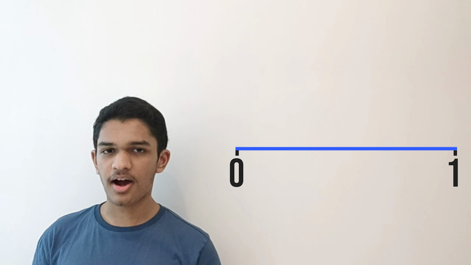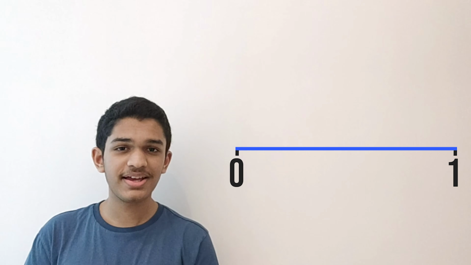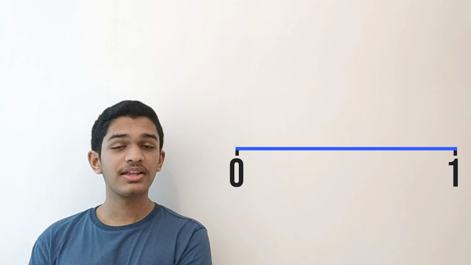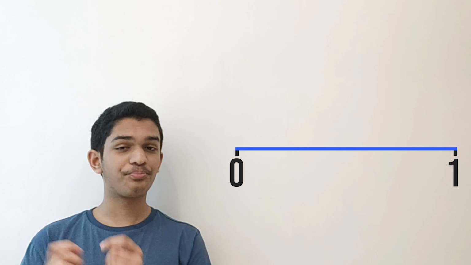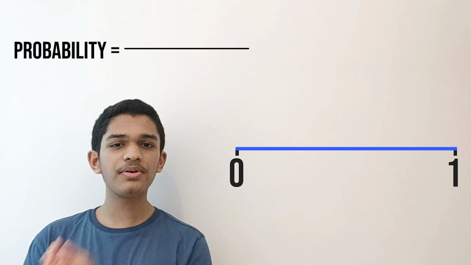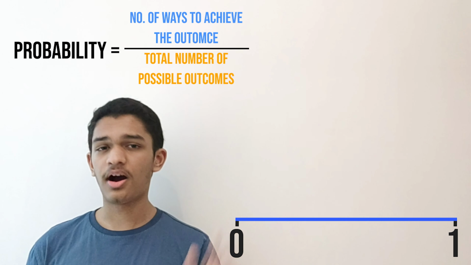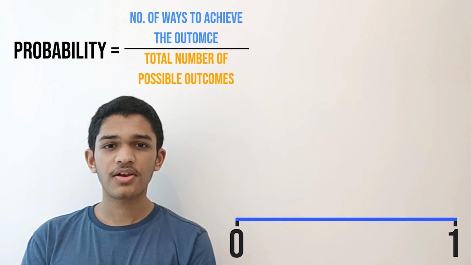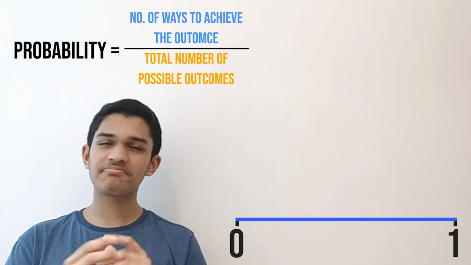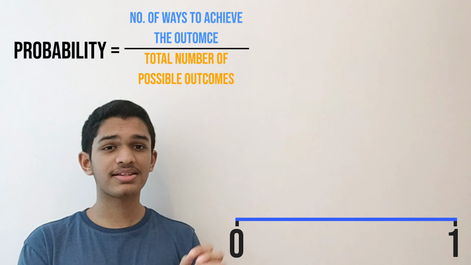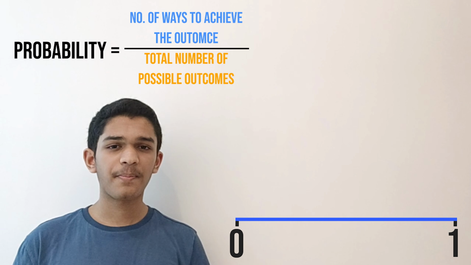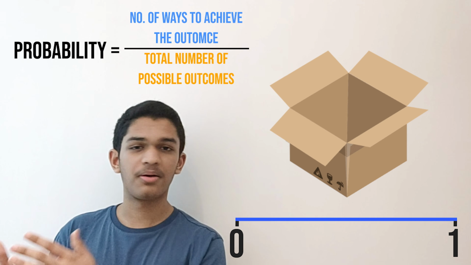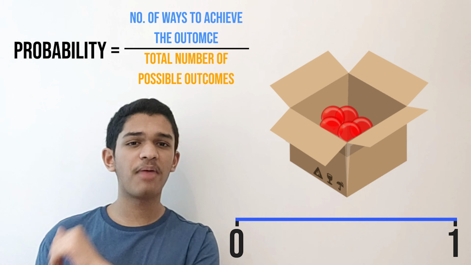So first, let's understand why impossible is denoted by the number 0. Well, if you remember, the formula for calculating probability was the number of ways the required outcome can occur over all possible number of outcomes. So to understand this, let's not take an example of a die this time, but something different. Okay, how about going back to our marbles example, the box with only red marbles in it.